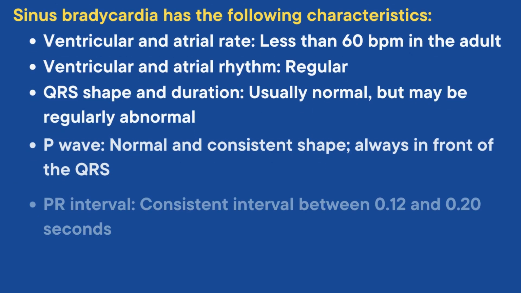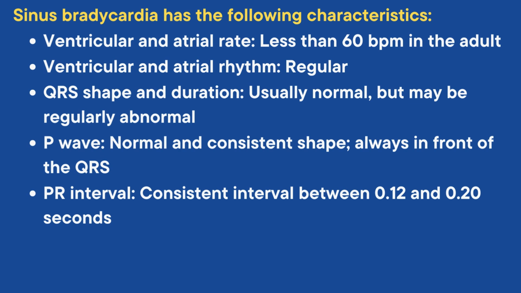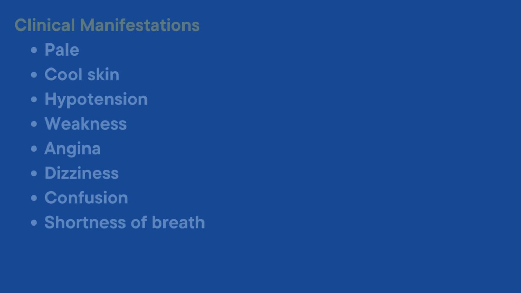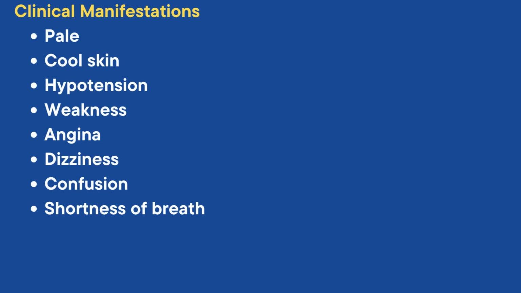All characteristics of sinus bradycardia are the same as those of normal sinus rhythm except for the rate. The rate will be less than 60 beats per minute in the adult. The clinical significance of sinus bradycardia depends on how the patient tolerates it. Manifestations of symptomatic bradycardia include pale, cool skin. The patient may have hypotension, weakness, angina, dizziness, confusion, and shortness of breath.